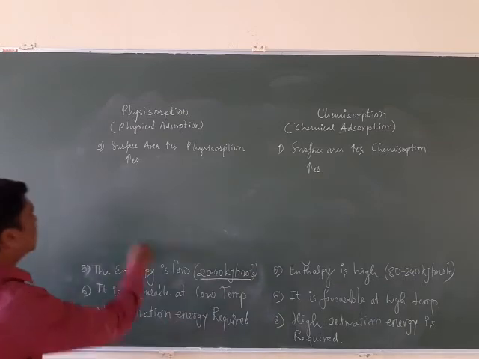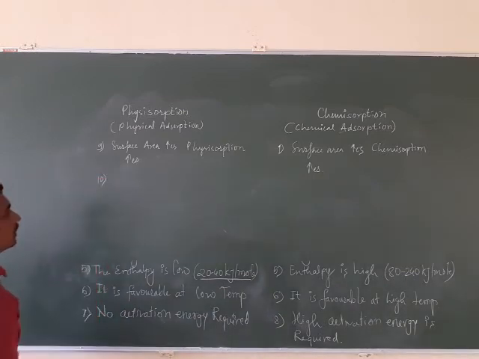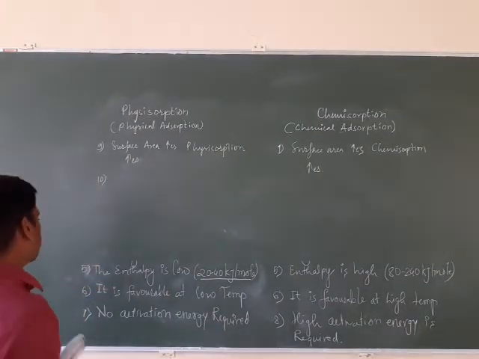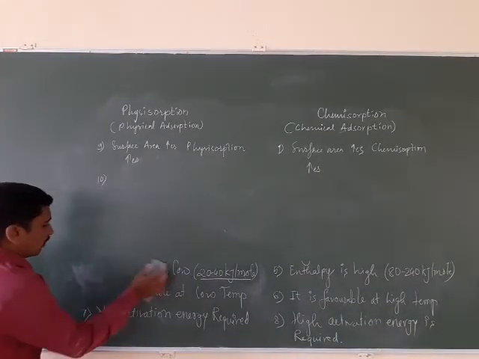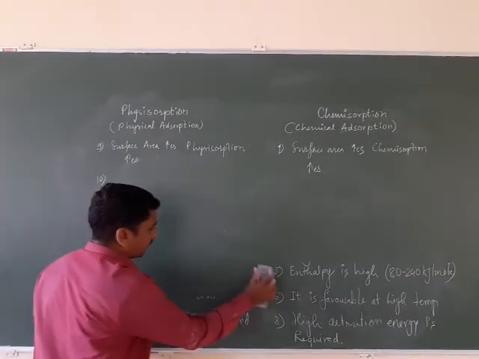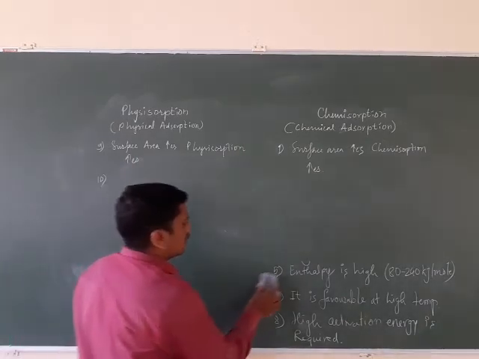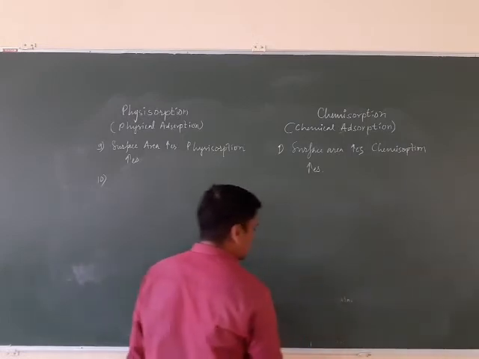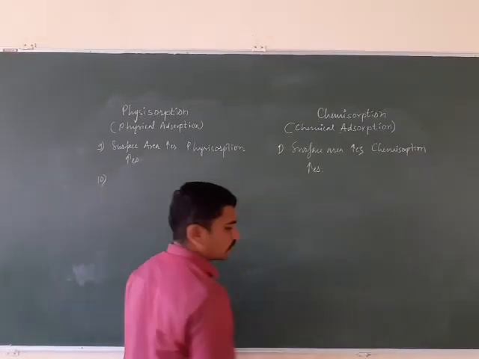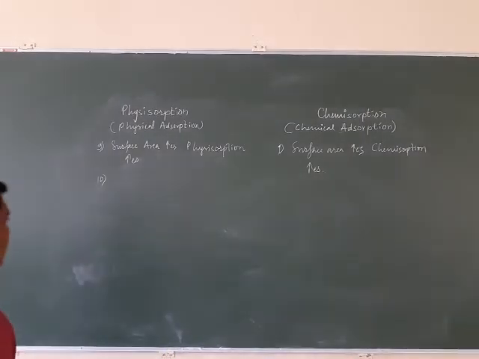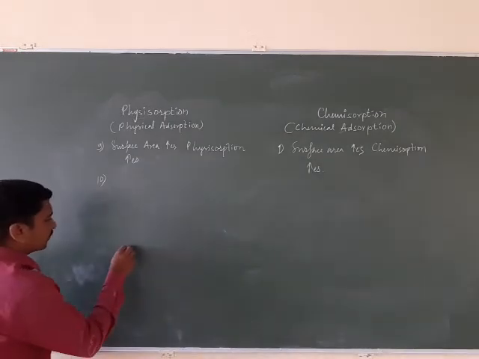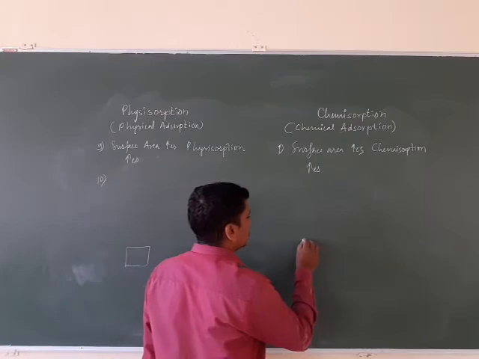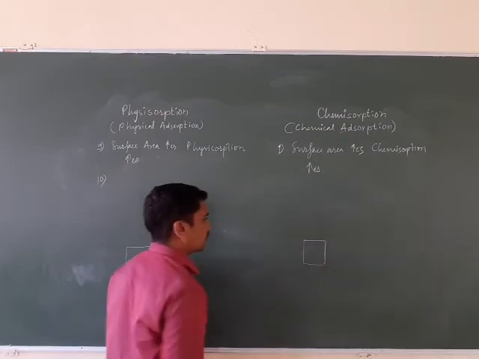Now the last and important point is what will be the nature of the adsorption, or how thick a layer is going to form on the surface of the adsorbent. For example, consider the two cases. One is physical adsorption and another one is chemical adsorption. So here it is chemical adsorption.